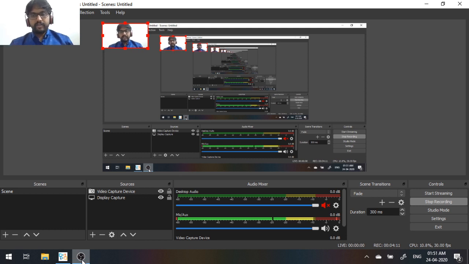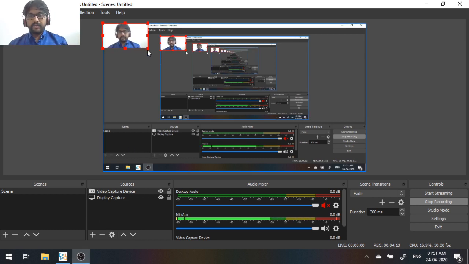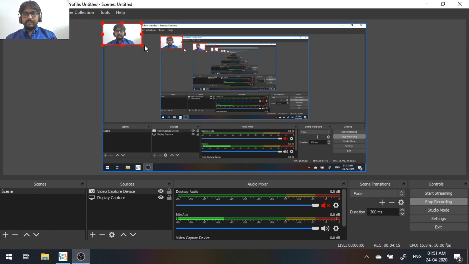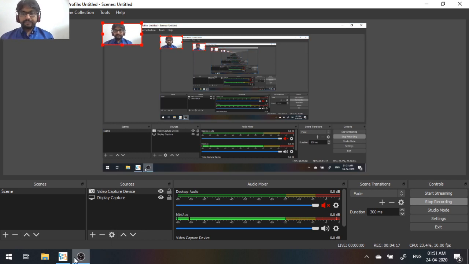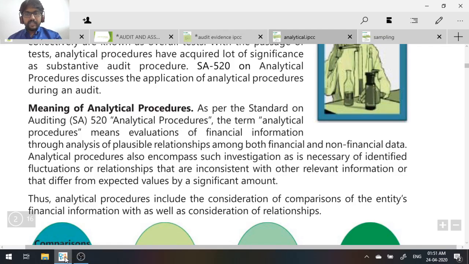So compare it with the current year. So basically, this is what analytical procedures is all about. It's about analysis of data that you have with some other information, by which you reach some kind of a conclusion or some kind of an evidence, which will help you to understand how other procedures need to be performed.